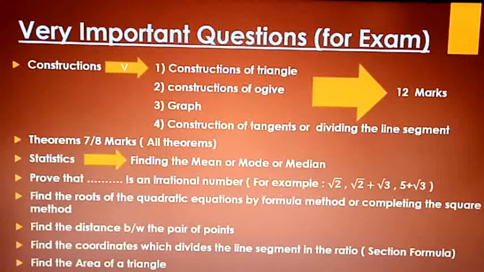The next one is the graph. Compulsorily they'll ask one graph in the examination children. And the last one is construction of tangents or dividing the line segments. So these are the four things that come under the construction, and they'll ask them in the examination. The four consist of how many marks? 12 marks. Therefore you need to concentrate on these four: construction of triangles, construction of the cyclic quadrilateral, the graph, and the construction of tangents and dividing the line segment, right children?